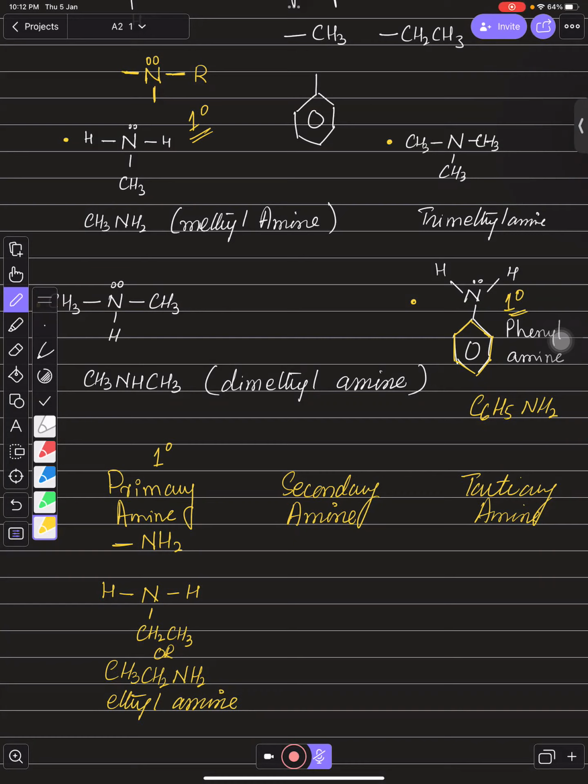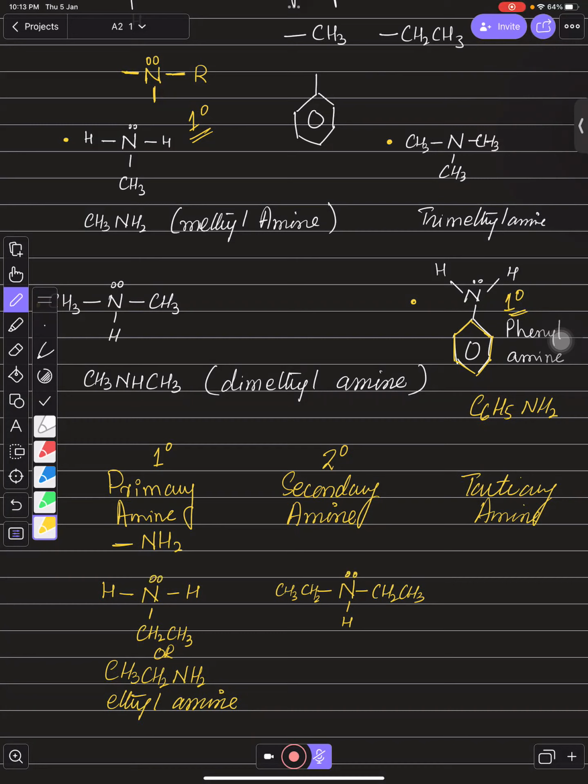Then if you talk about secondary, the secondary one is always when you have nitrogen and 2 of them are connected with carbon chains, like this, right? And 1 of them is attached with hydrogen. The hydrogen is decreased, right?